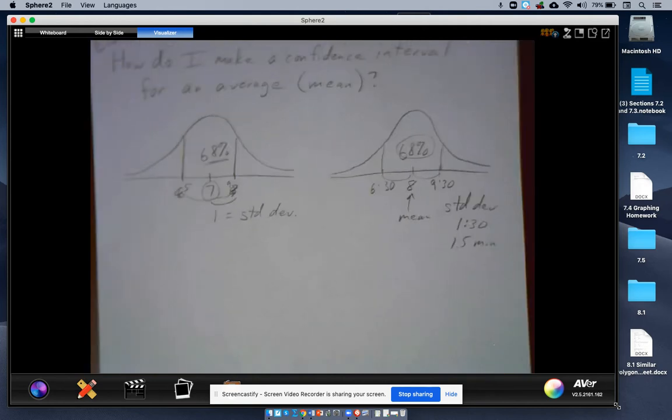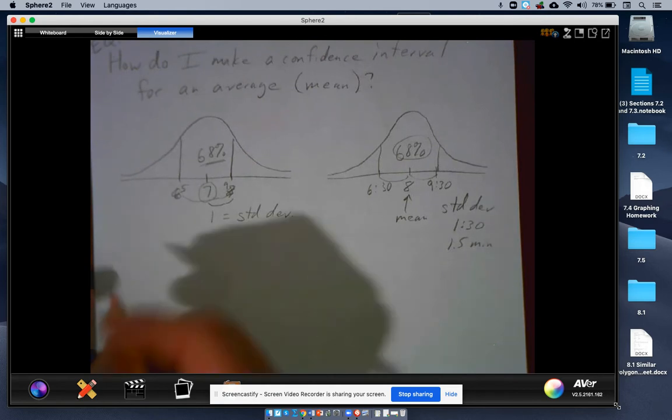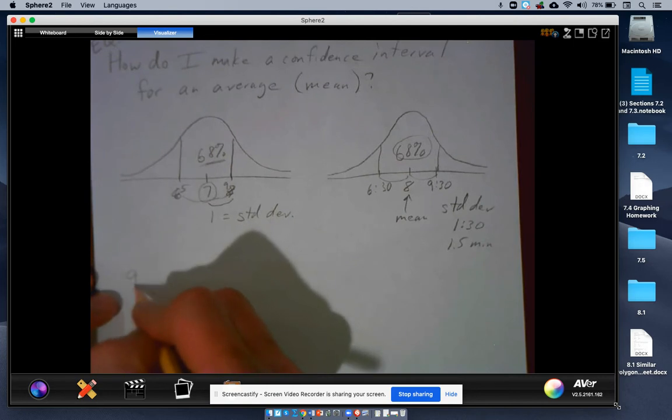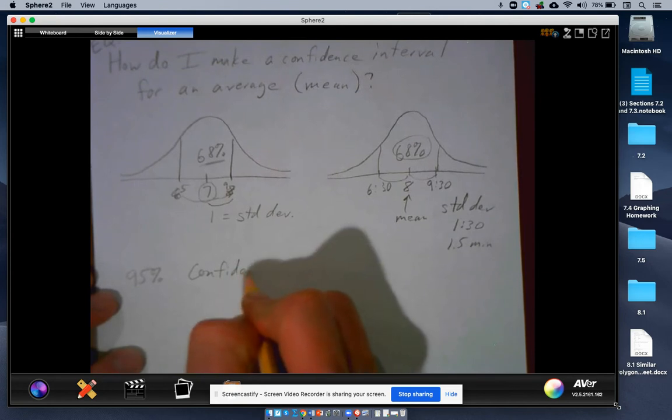So when you're doing problems like this, you make them up. You have to make up a mean. You have to make up a standard deviation. So it's just a little bit of thought that goes behind it. Okay, so let's make a confidence interval for an average. And today, I think we're just going to stick with 95% confidence intervals. We'll see if we have time, how long this video goes.